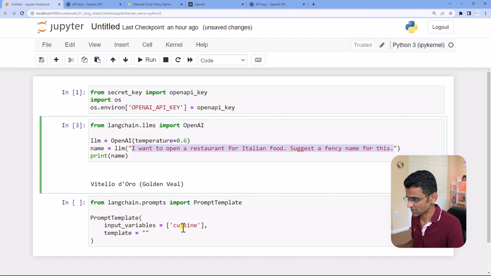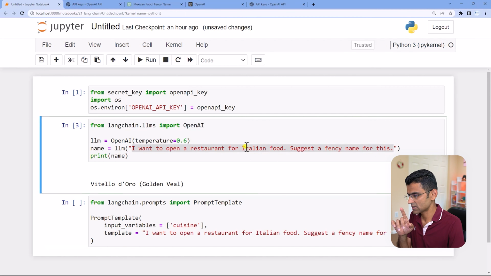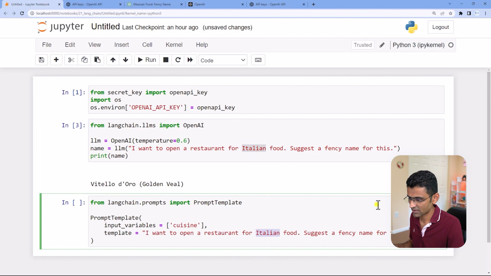So I'll just copy paste here, and what we are doing is just changing that Italian etc. with that cuisine variable, and this template is called a prompt template. And let's say this is for a restaurant name, that's why I'm saying name here.